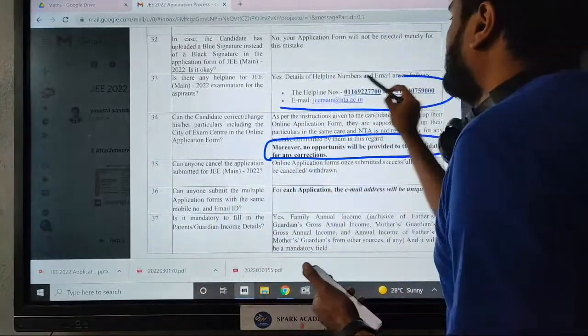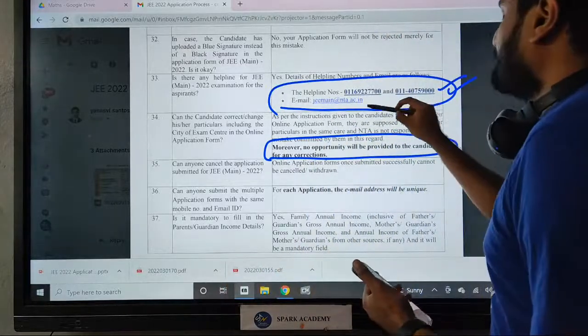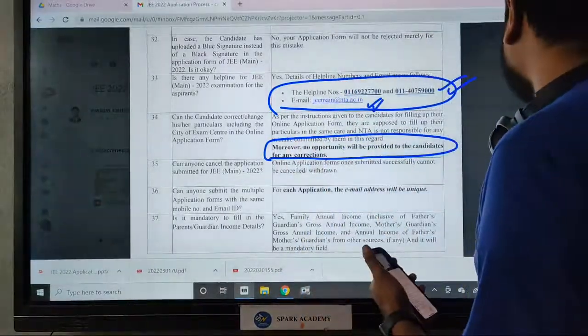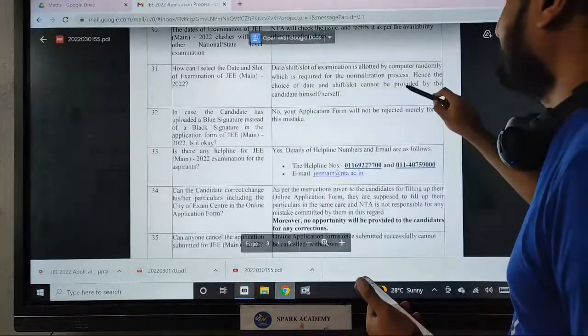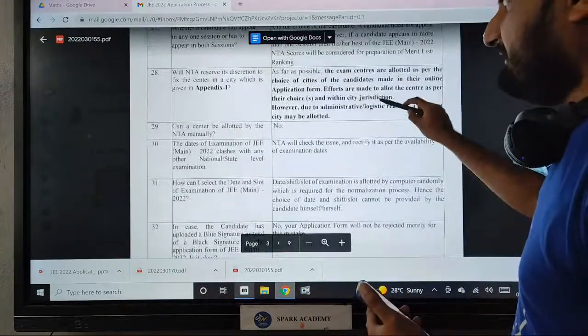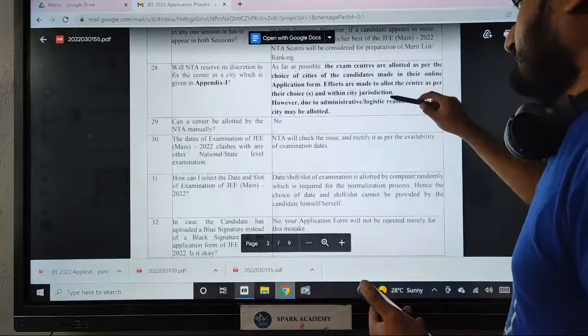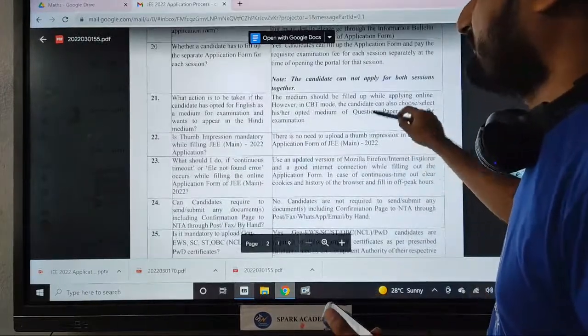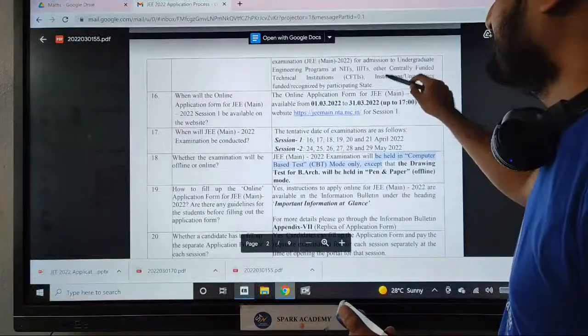And these are the helpline numbers. In case you face any issue, contact the helpline number immediately, because they won't change it again. Alright? As for date and slot, again you can't choose the date and slot. That is also mentioned here.